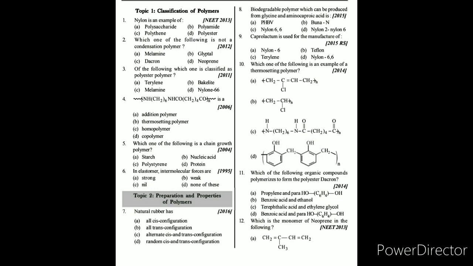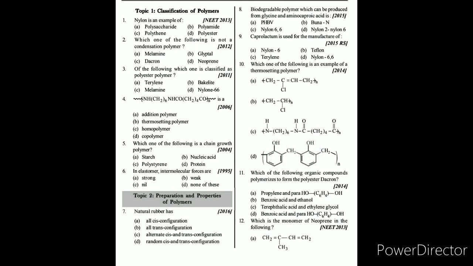Question number 9: caprolactam is used for the manufacturing of, it is very easy and directly asked from the textbook. The answer is A, nylon 6. On hydrolysis of caprolactam we get nylon 6.